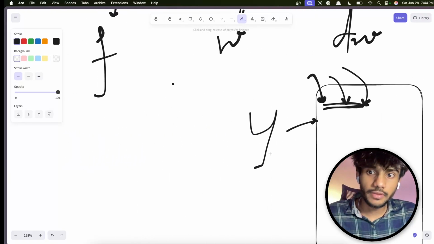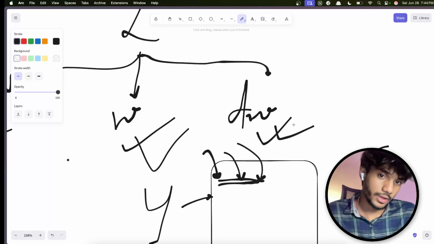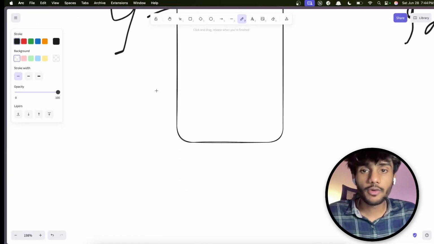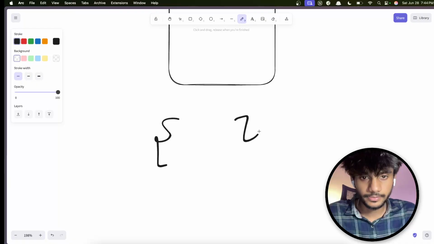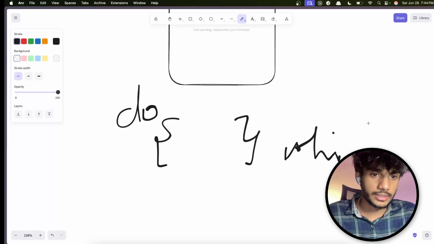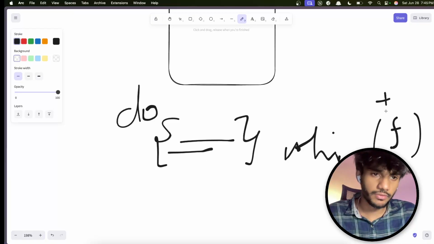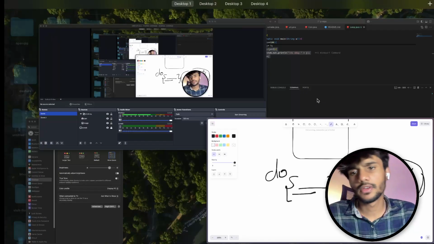So that's where we use a do while loop. It's a very beautiful loop. I want to run something first, and then there is a condition. I want to send you a message, and if it fails, then send it again. And if it doesn't fail, then do not run it again. That is where we use a do while loop.